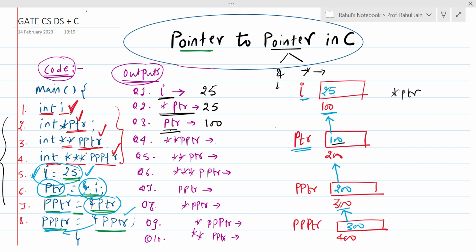After that, what do we have? Double star ptr. So you need to be careful here.